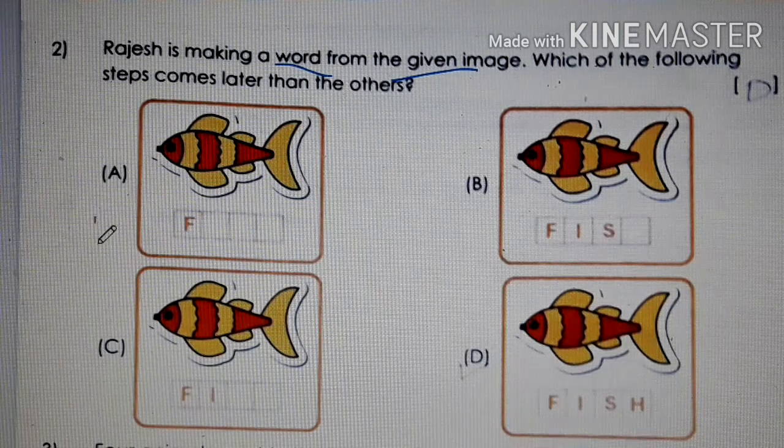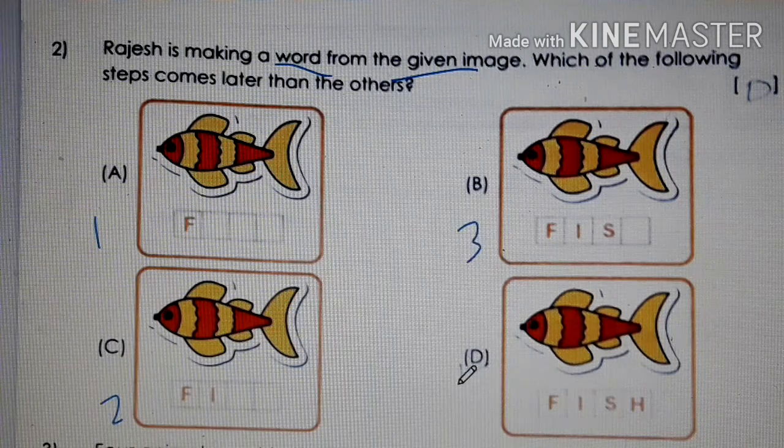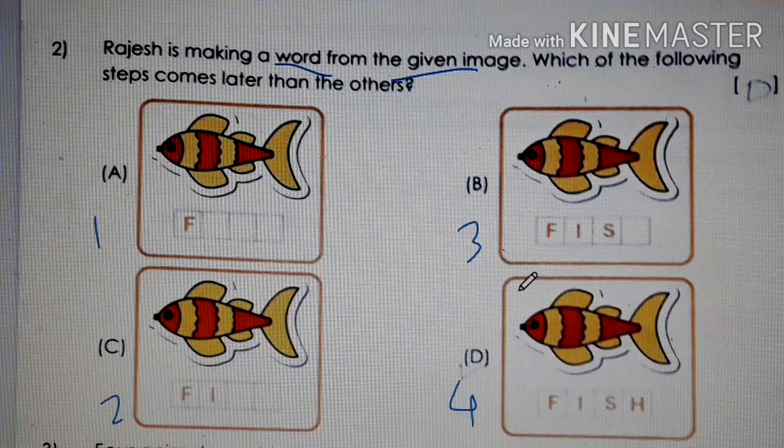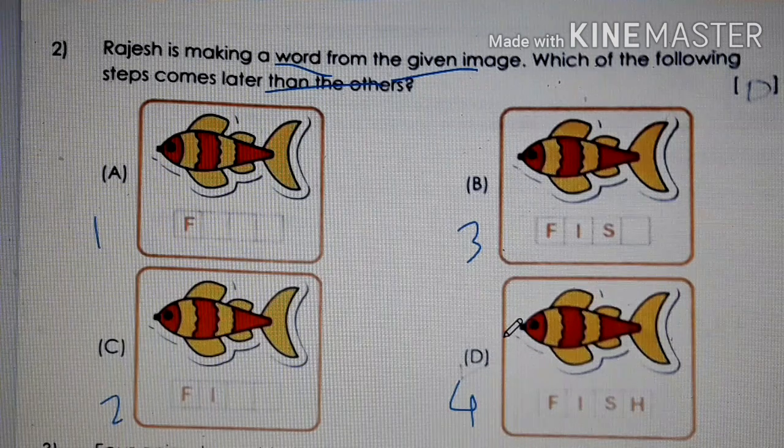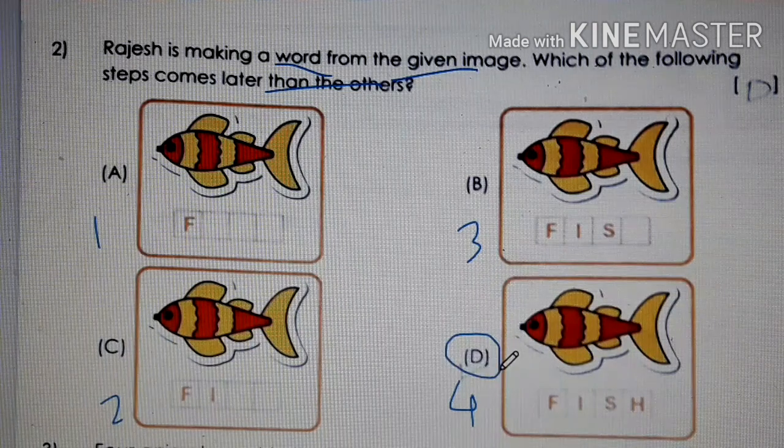First he put 1 letter, then he put 2 letters, then 3 letters, then at last he put 4 letters, right? Then the word is complete. Which of the following steps comes later than the other? You know this is the last, so this is the later one, right? So what is the correct option? Option D.